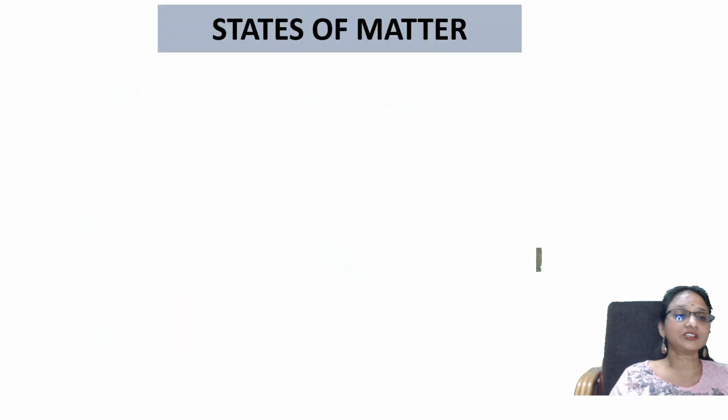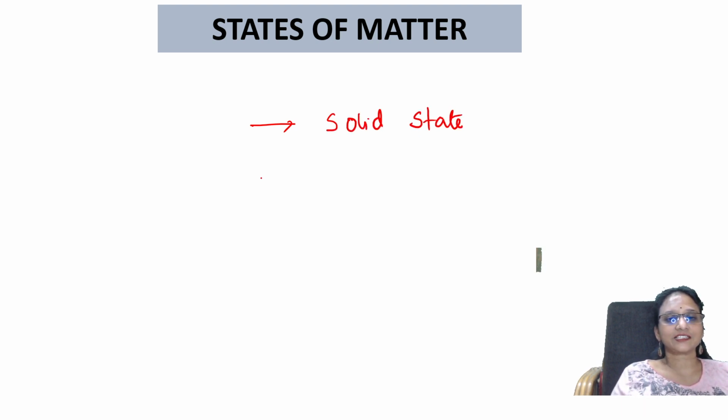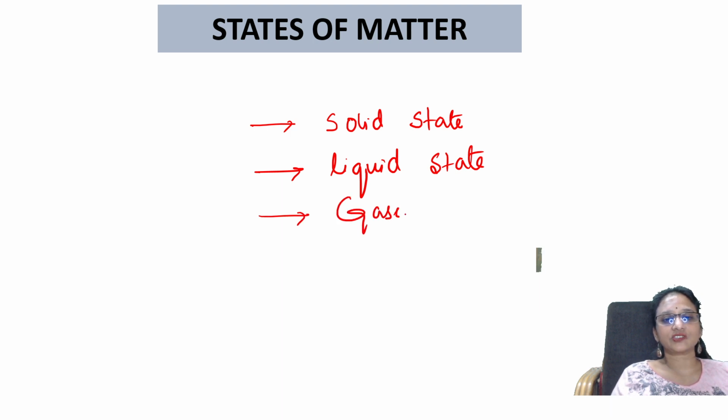All right, what are the different states of matter? States of matter basically are of 5 types. First state is solid state. Second state is liquid state. Third state is gaseous state. Fourth one is plasma.